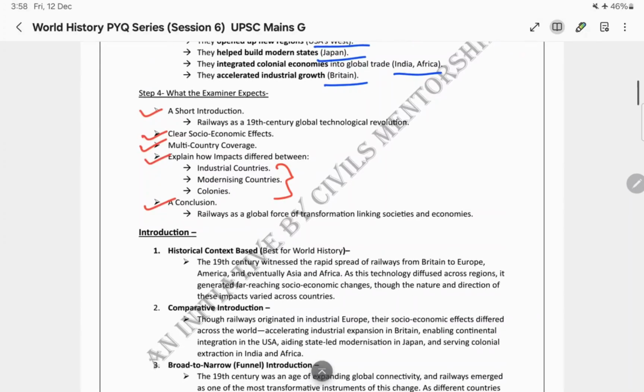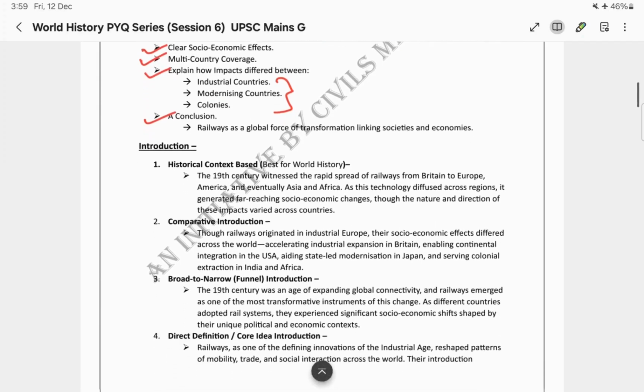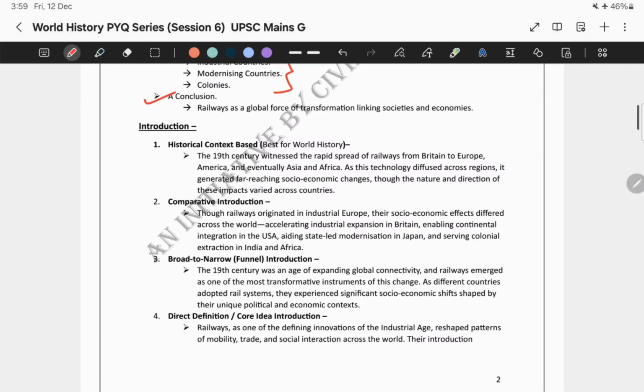Now, before I show you what I wrote, let me share something. As we all know, there are multiple ways to write a good introduction for a particular question. For this particular question, I have prepared 4 different types of introduction. Let me explain each one. First is the historical context based.